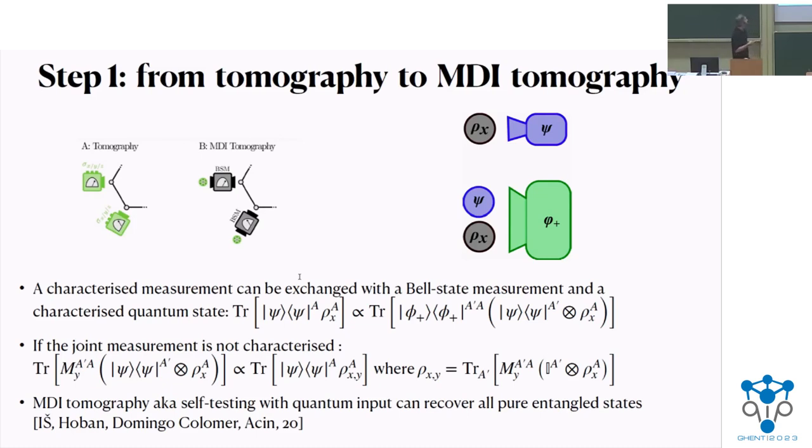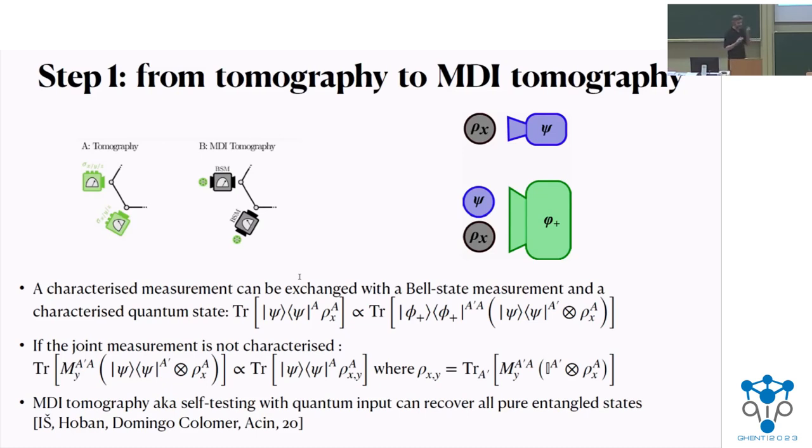And here you could see how we could find how we can exchange a characterized measurement with this input, is that the correlations on any unknown state, like, so here it could be any state, on some measurement that projects on some state psi, we could see it also as if we have our state rho, and then this state psi to which this projector goes, and then we do Bell state measurement and do projection on phi plus, for example. So we see that the characterized measurement could be exchanged with a characterized quantum input and a Bell state measurement.